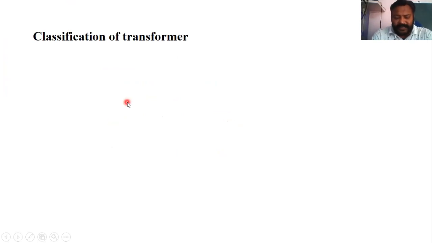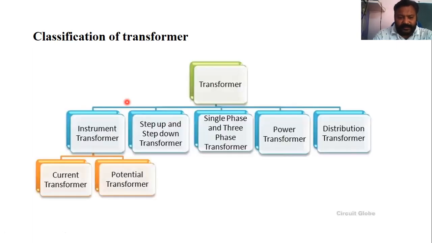Transformers can be classified according to their phases, single phase and three phase, and according to their uses. Here we have some classifications. Transformers can be classified as instrument transformer, step up and step down transformer, single phase and three phase transformer, power transformer, and distribution transformer. Instrument transformers include the current transformer and the potential transformer.